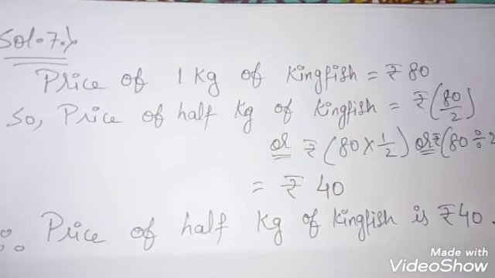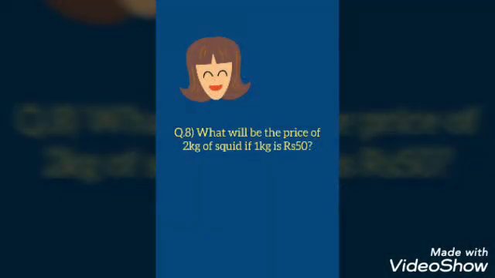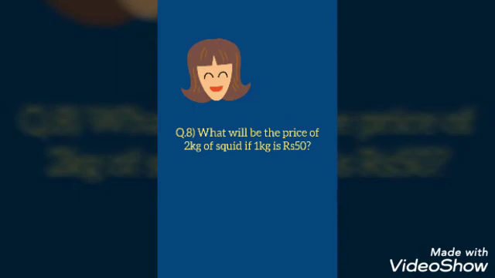Okay students, so this question was also very easy to solve. I hope you have already solved it. Now question number 8. What will be the price of 2 kg of squid if 1 kg is rupees 50? 1 kg price is rupees 50. We are going to find out 2 kg of squid.